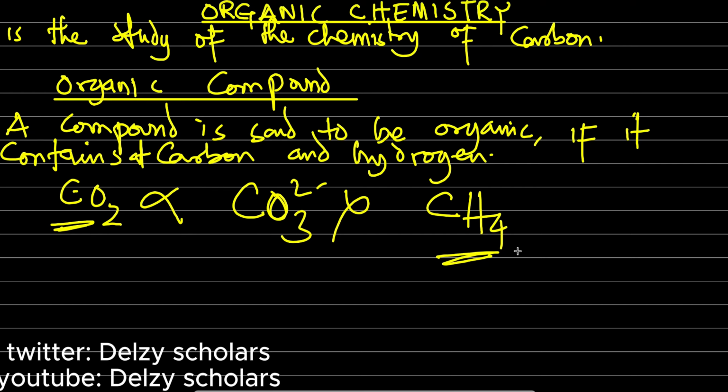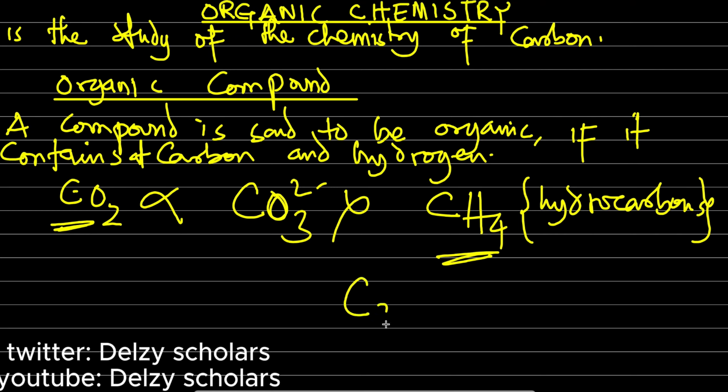The type of organic compounds that contain only carbon and hydrogen are referred to as hydrocarbons. So this particular compound is referred to as a hydrocarbon. What if it contains carbon, hydrogen, and oxygen? This is actually an organic compound, but it is not referred to as a hydrocarbon.